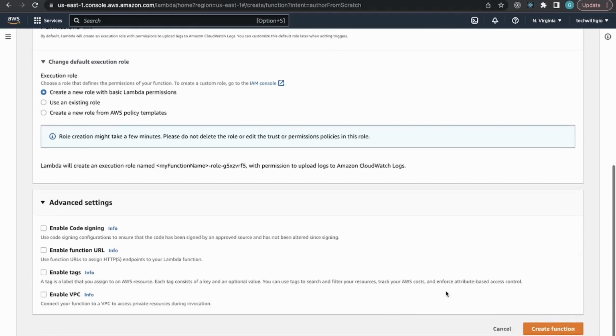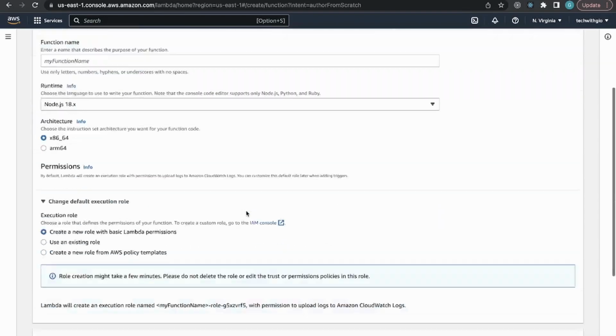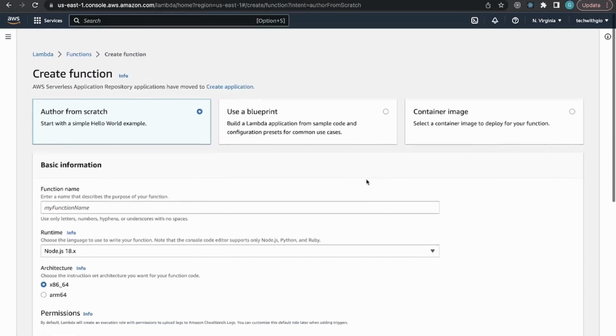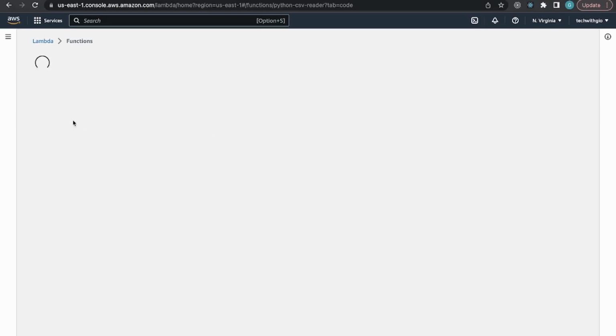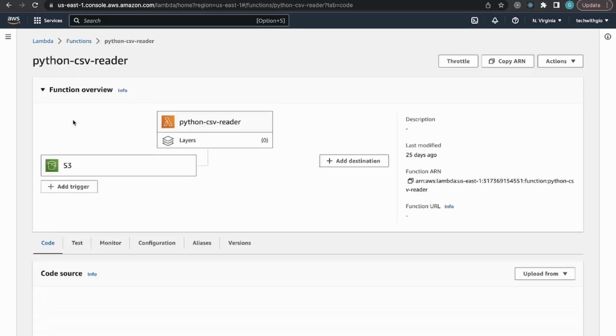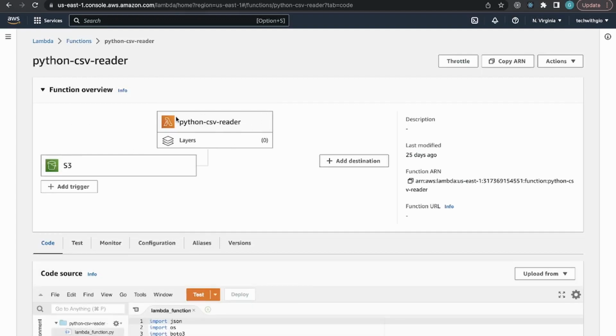Once all of that is done, you just press create function, which I won't do because I already have a function that I created. But once you do, it should look like this: the function name that you defined, the runtime that you selected, maybe the last time you modified it, and stuff like that. Let me click on this function so we can see what's inside of it. You can already see this is the name of the function that I created, but if you're using yours, it'll be the function that you created.